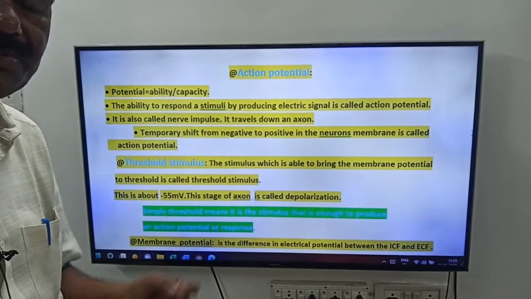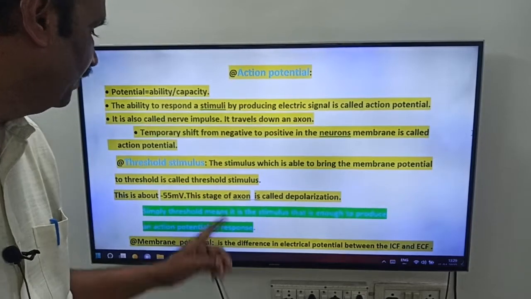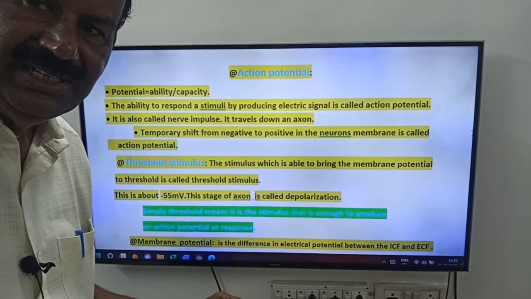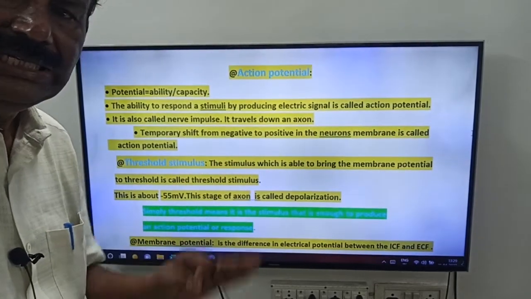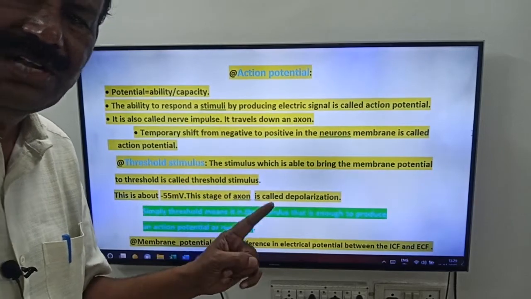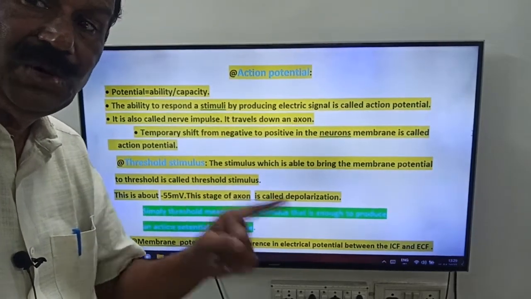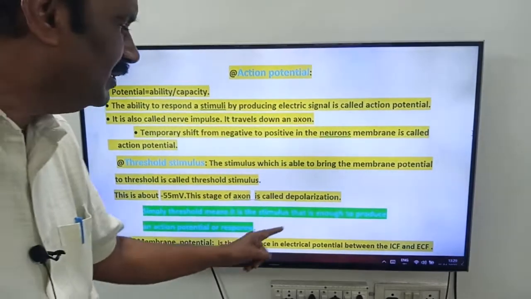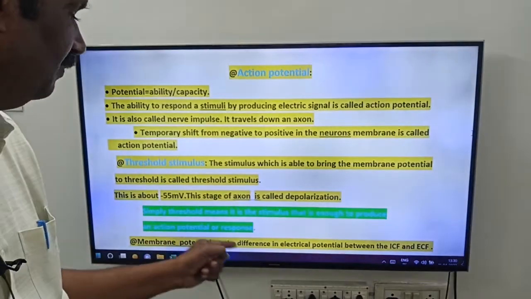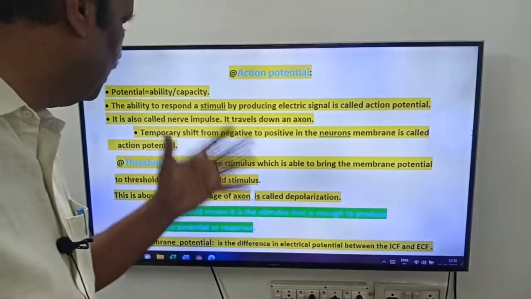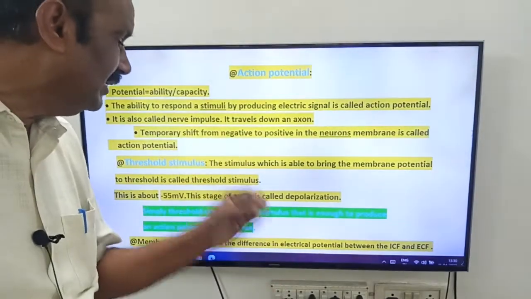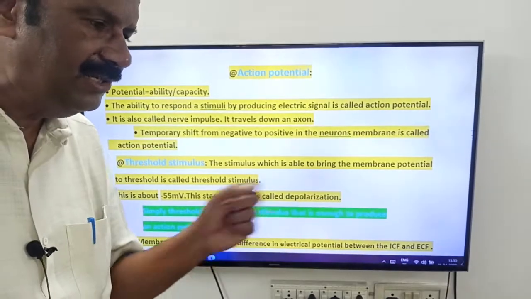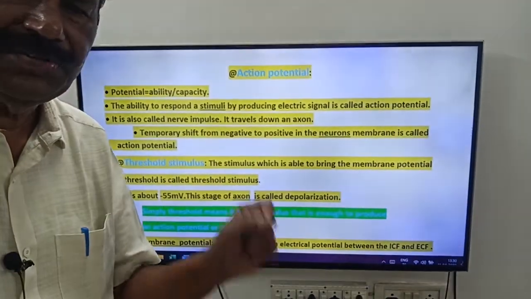Threshold stimulus is minus 55 millivolts. This stage of the axon is called depolarization. One more important MHT-CET question: at minus 55 millivolts, the stage of the axon is called depolarization. Simply, threshold means a stimulus that is enough to produce an action potential or response. It has the capability to produce the action potential or response.